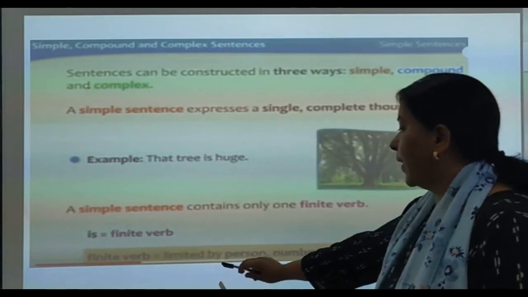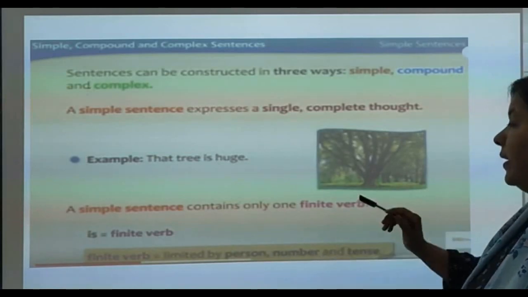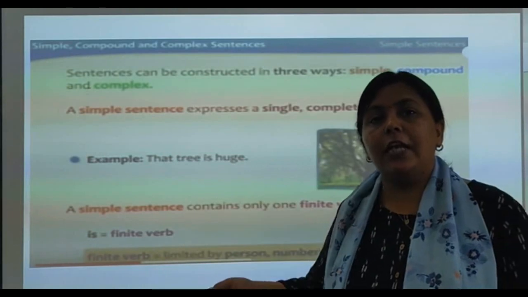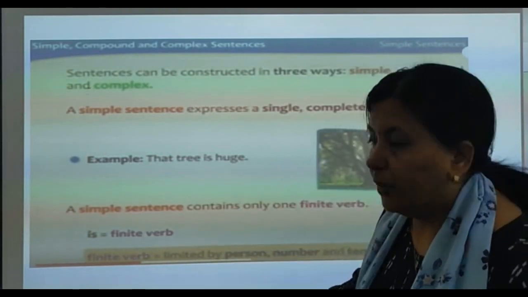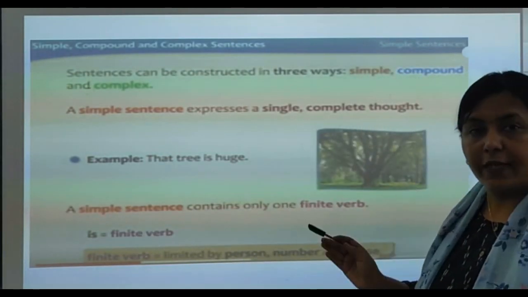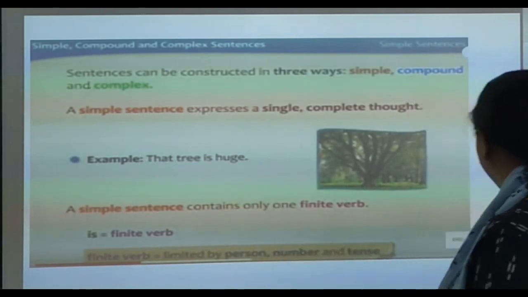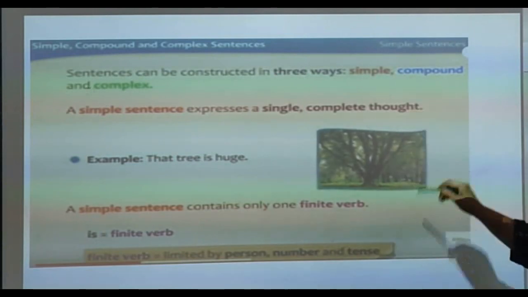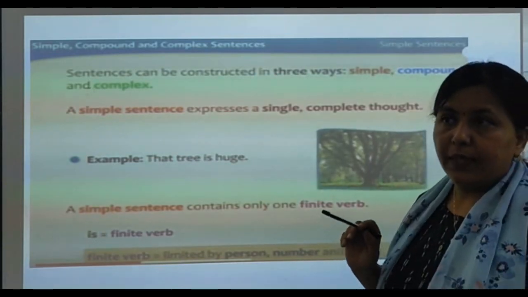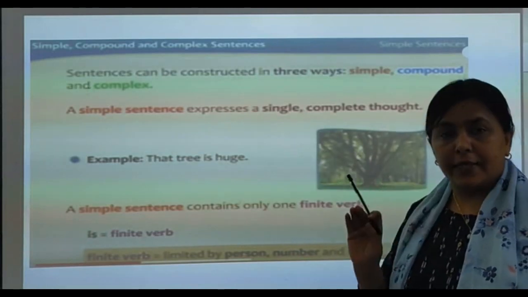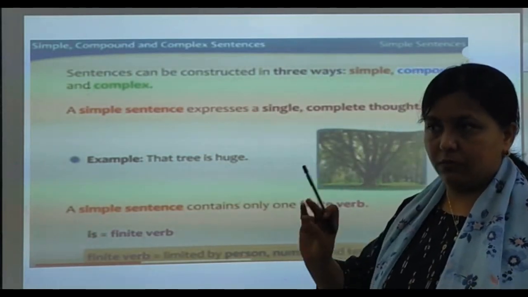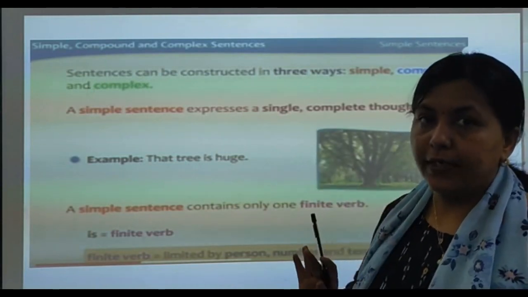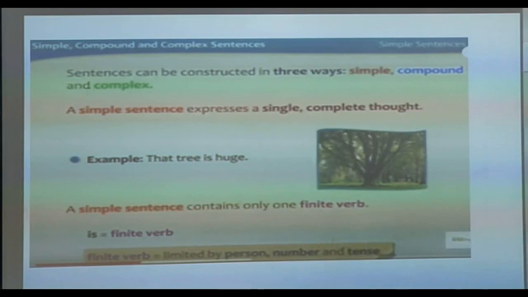Now finite verb is limited by person, number and tense. That is, our subject will tell which verb is the finite verb. The verb coming with subject is a finite verb. Got it? Which is a main verb we can say. So this is the definition of simple sentence. Simple sentence, it is for simple thought or any simple explanation. It will be having only one finite verb. Then we move to